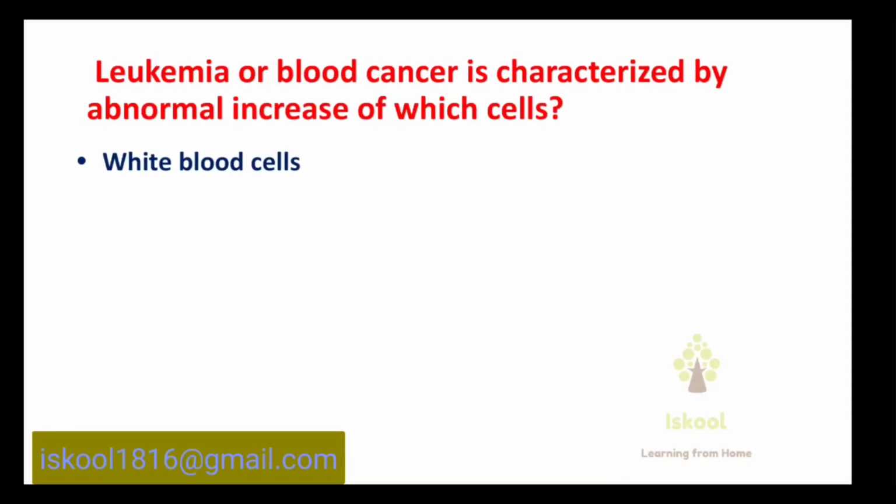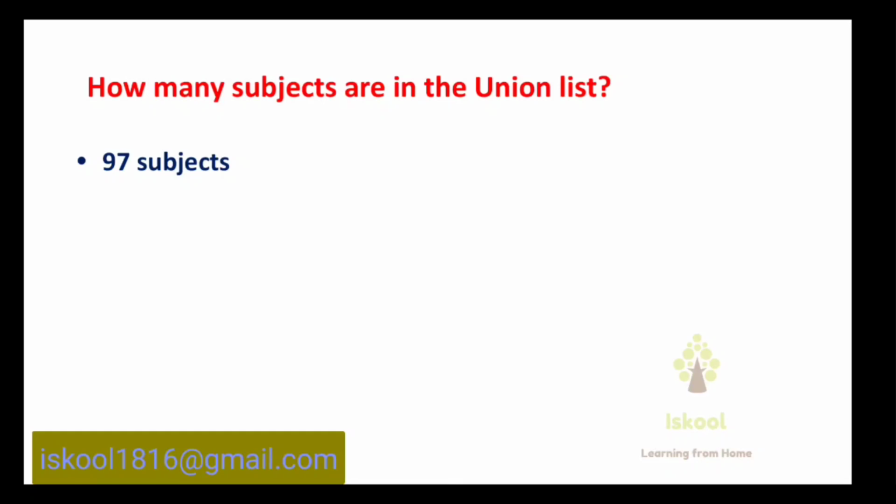Leukemia or blood cancer is characterized by the abnormal increase of which cells? Answer is white blood cells. How many subjects are in the Union list? Answer is 97 subjects.